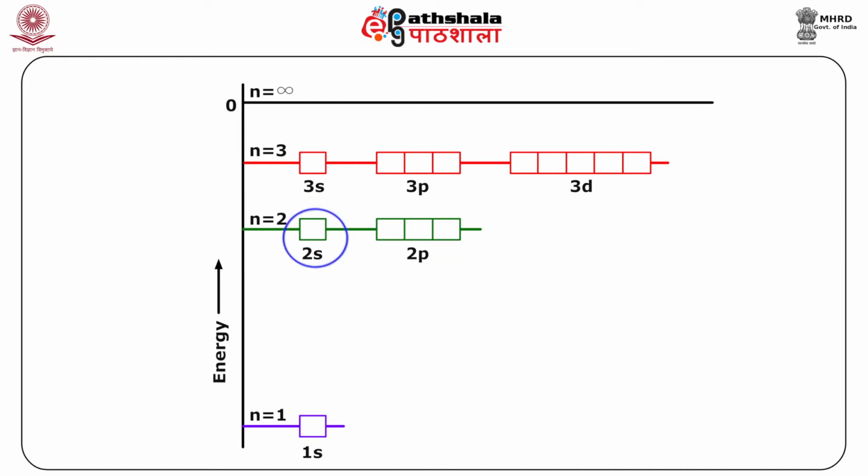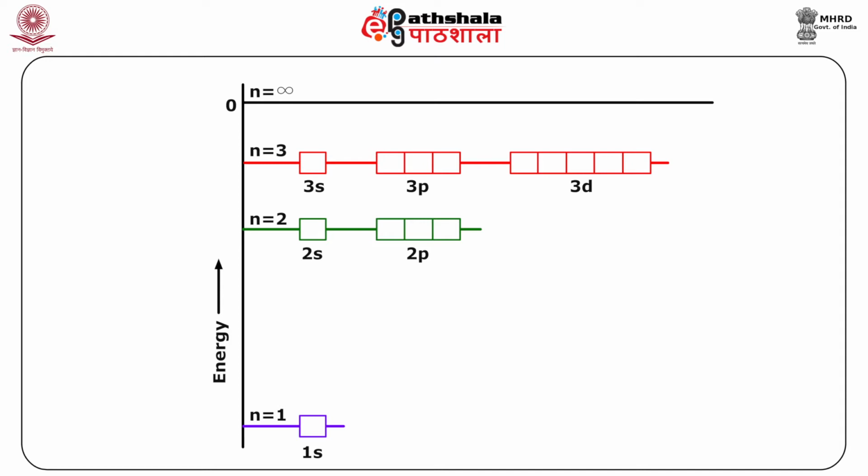When L is equal to 0, we call it a 2s orbital, and there is only one orientation because 2L plus 1 is equal to 1 since L is equal to 0. The other possible value of L is equal to 1, and you have the 2p orbital, and the number of possible orientations is equal to 2 into 1 plus 1, that is 3. So you have three 2p orbitals, and this is higher in energy than the 1s orbital.